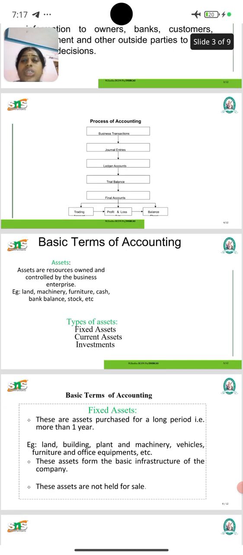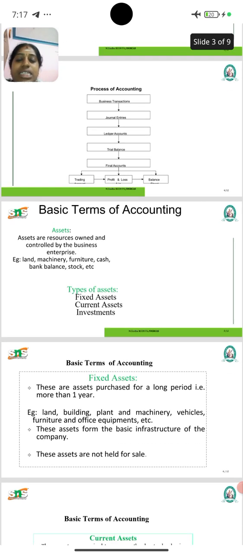Fixed assets are those assets that will be fixed. It may be like land, machinery. We can't take and move those assets. Such assets come under the category of fixed assets. Then current assets. Current assets means the assets that the business currently has. Such assets are called current assets.